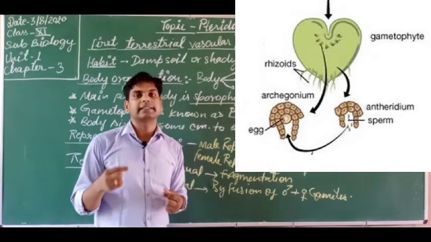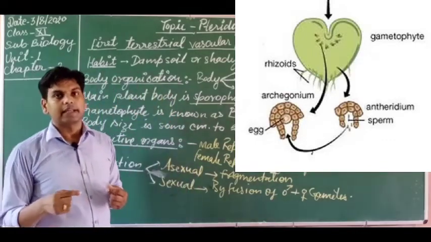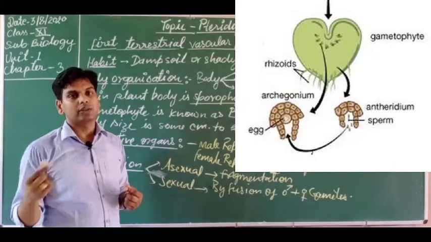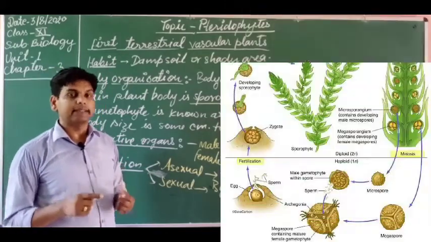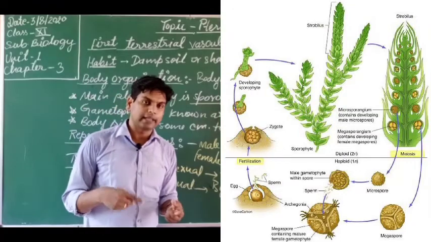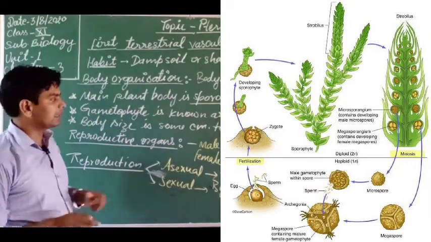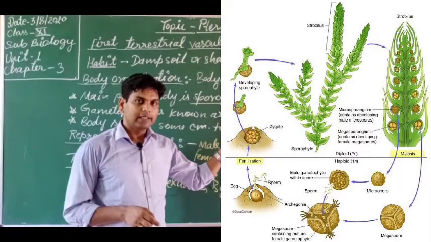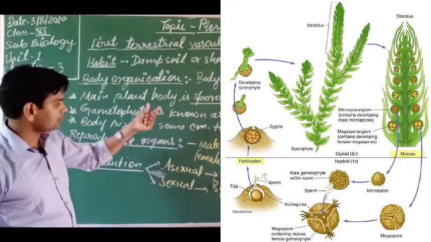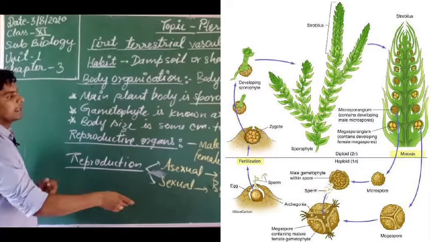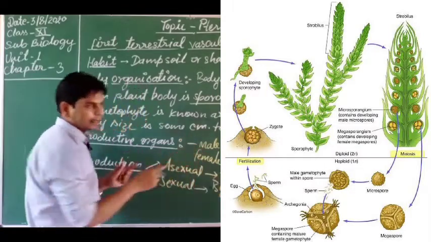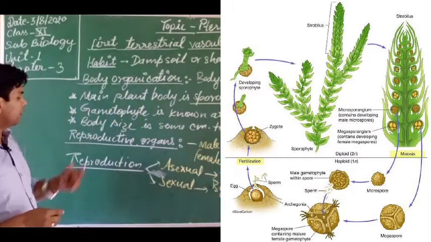This zygote differentiates to form what? Embryo, and this embryo matures into the sporophyte again. So dear students, the prothallus stage comes for a short time. So this is the way of reproduction in the pteridophytes.